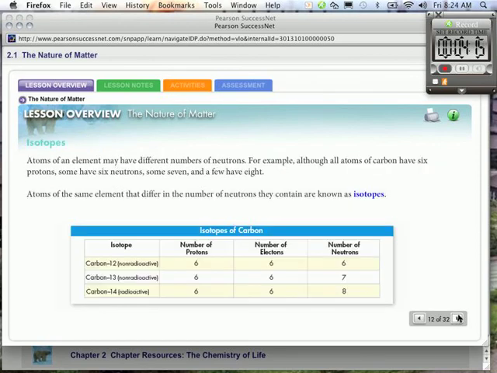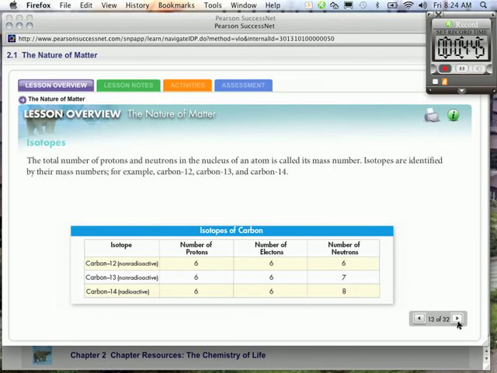Atoms of an element may have different numbers of neutrons, though. For example, all of the atoms of carbon have 6 protons. Some have 6 neutrons, some have 7, and a few have 8. Atoms of the same element that differ in the number of neutrons they contain are known as isotopes. So isotopes are the same type of element, they just have extra neutrons. That's all it is.